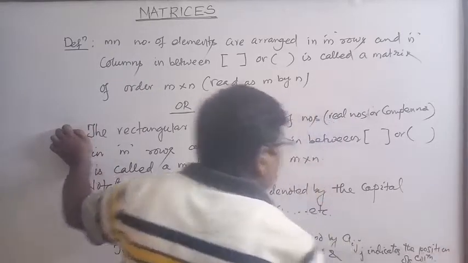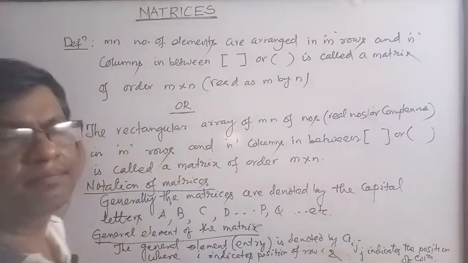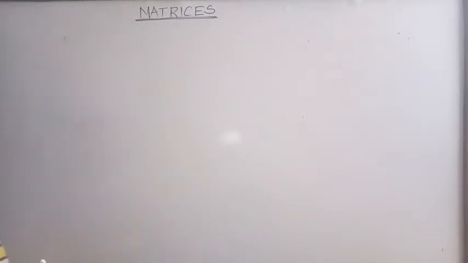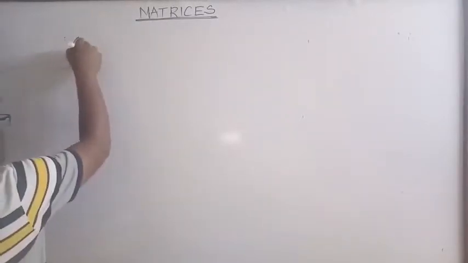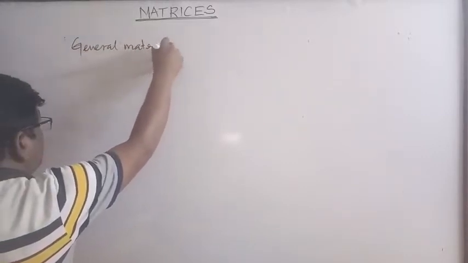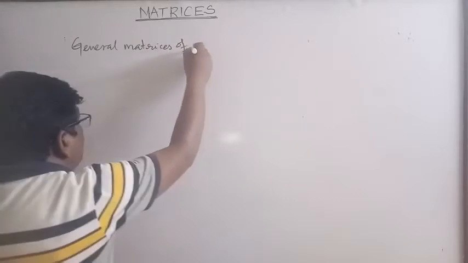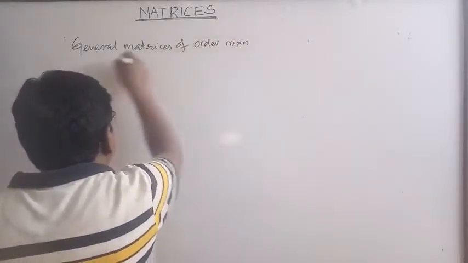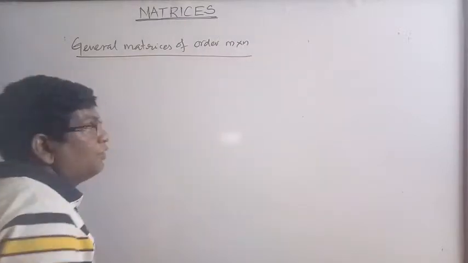Clear? The position of the column. Now, the general matrix of order m by n.